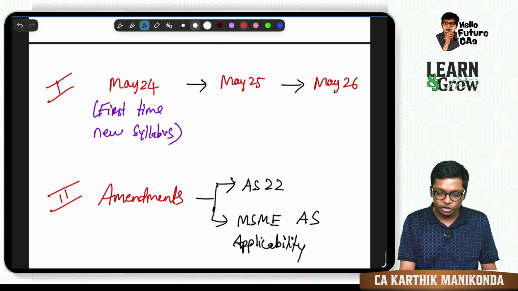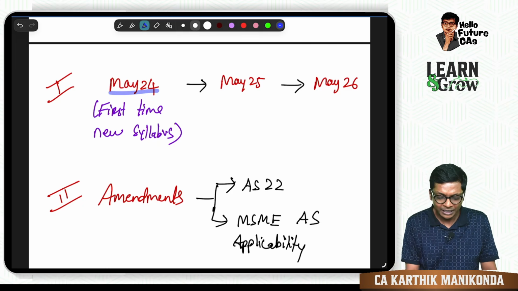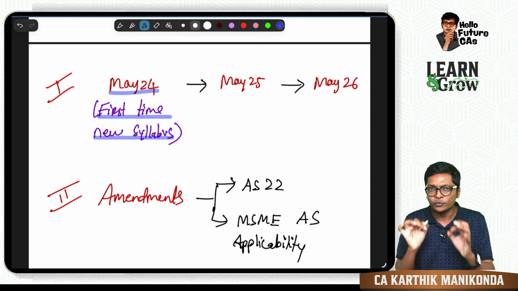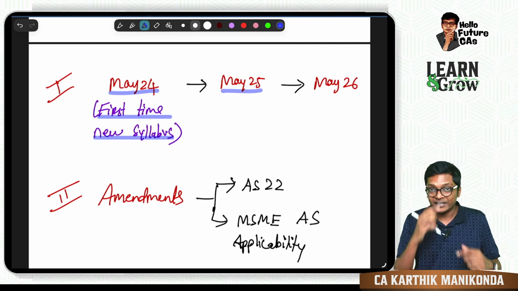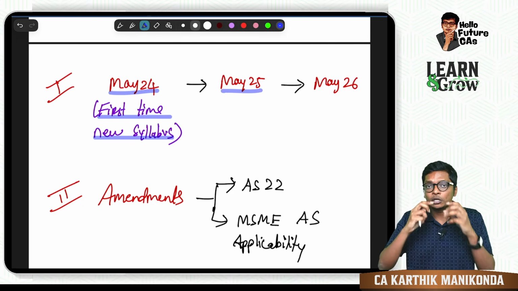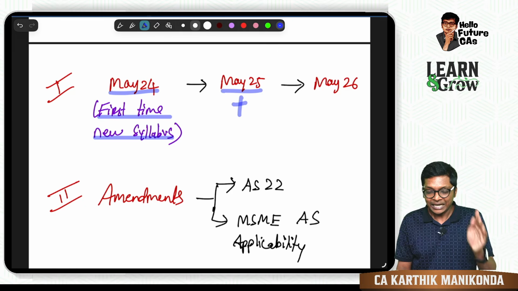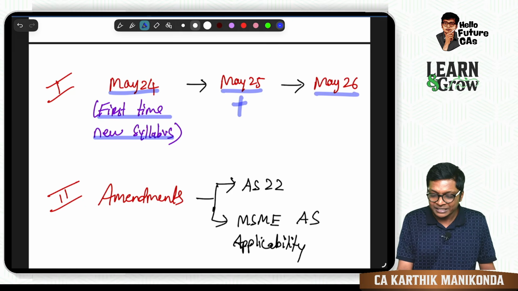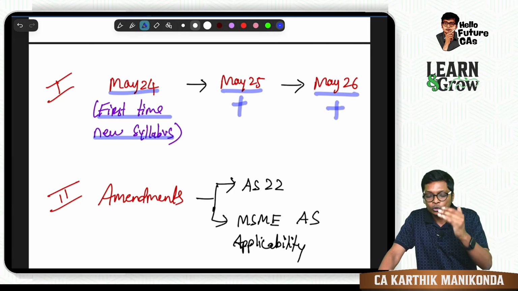Our CA Institute's first new syllabus came in May 2024, and that book is the one most of you will be having. After that, in May 2025, they released another version of the study material by adding a few questions. And now, again for May 26, they have released another new version by adding a few questions.